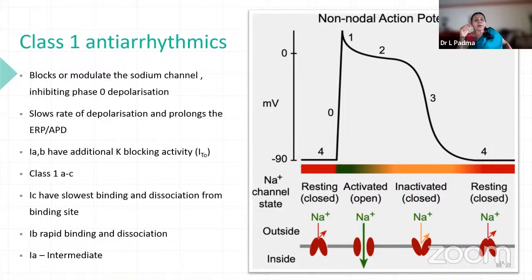And 1A and 1B drugs do have potassium blocking activity. That means the cell is going to rest. 1C have the slowest binding and dissociation from the binding site, so their duration of action is prolonged. And 1B will rapidly bind and dissociate. So we are supposed to look at these actions. So we cannot give them orally; we have to give them multiple times. So they are reserved for the parenteral route. And 1A has intermediate action, which is shown in this diagram.